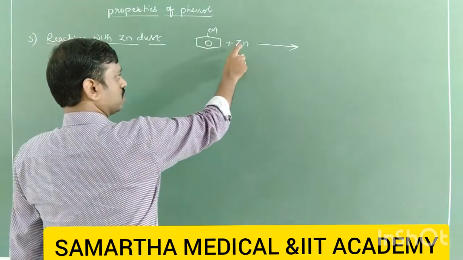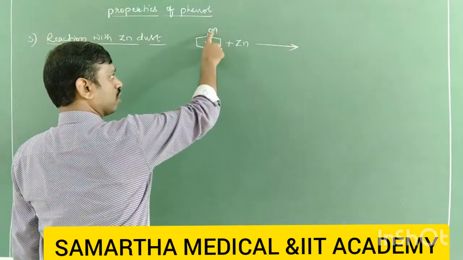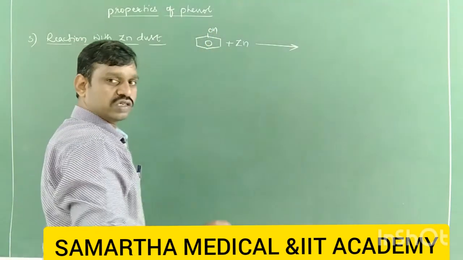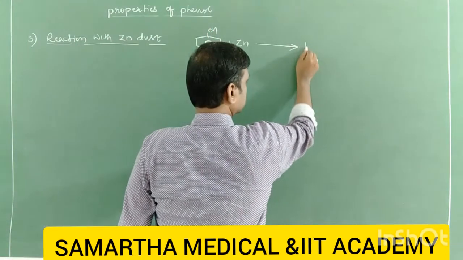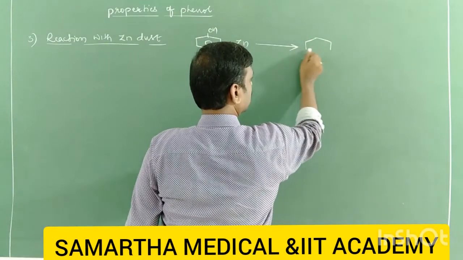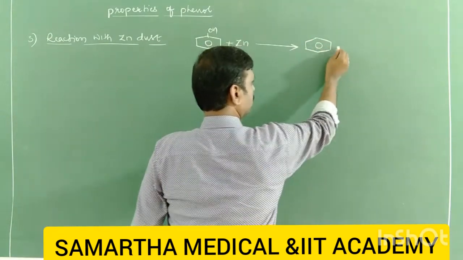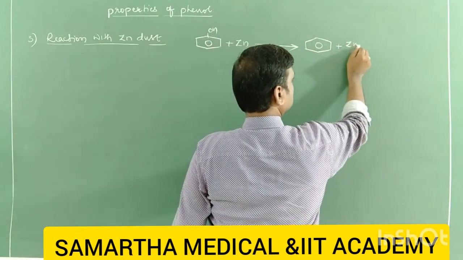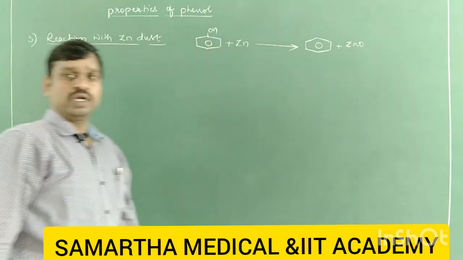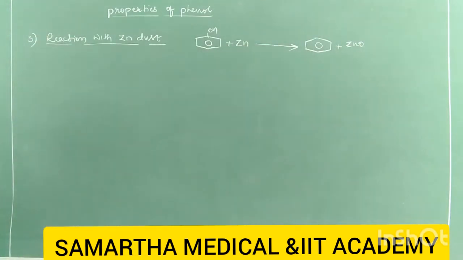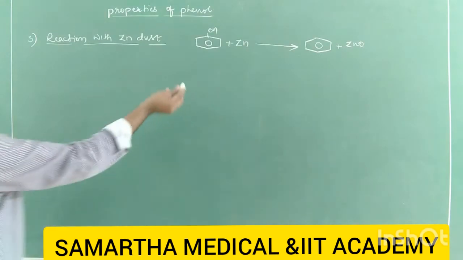Here zinc and oxygen, one oxygen and one zinc, form zinc oxide, and the remaining is benzene. We get benzene plus zinc oxide. So this is the method of preparation of benzene.